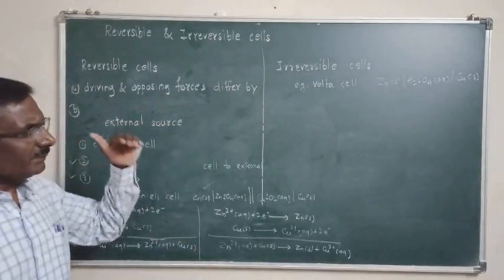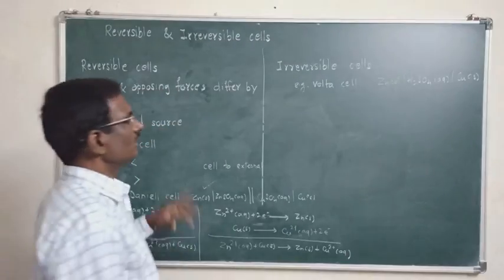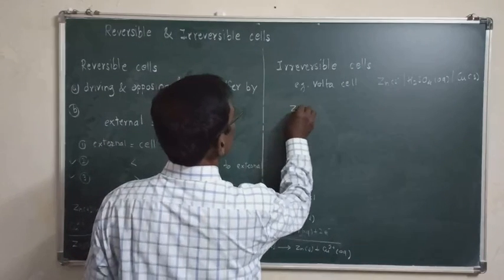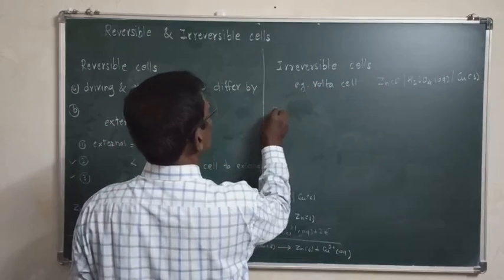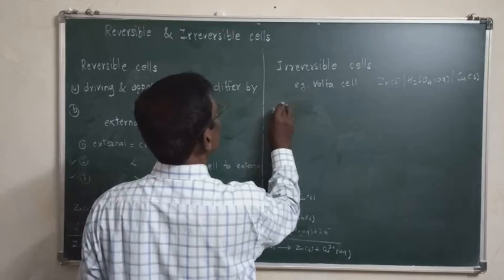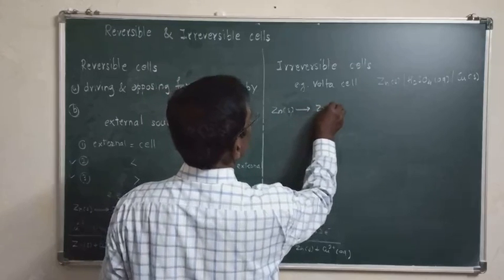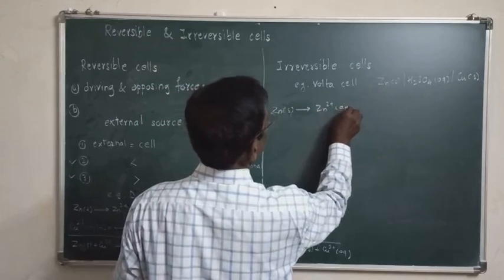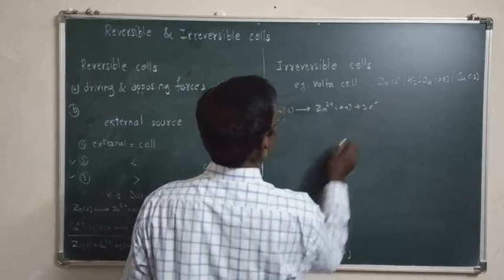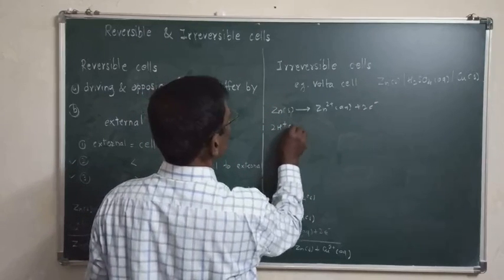If external EMF is slightly less than cell EMF, the cell reactions are: at the anode, the oxidation half reaction, and the reduction reaction is 2H+ aqueous gives H2.